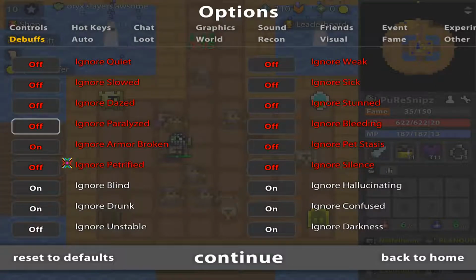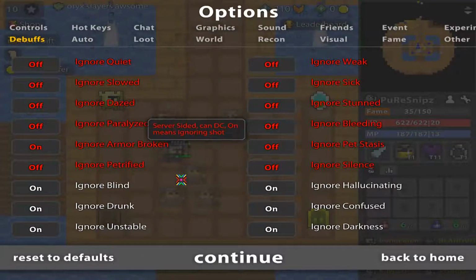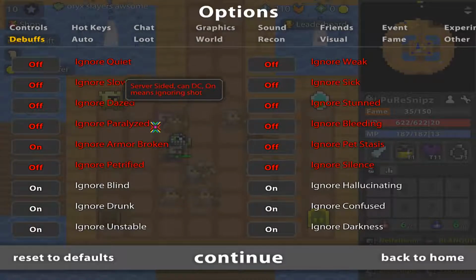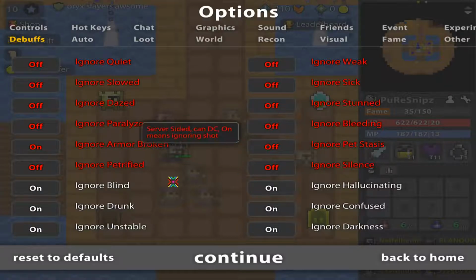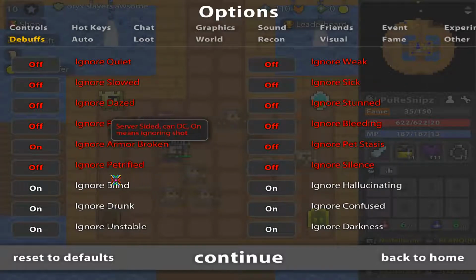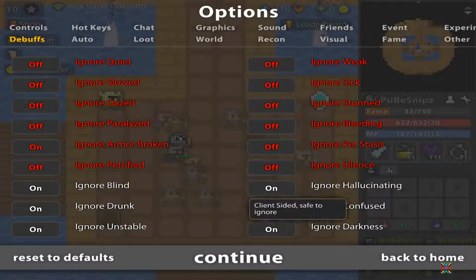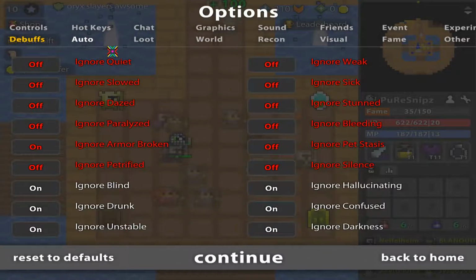Debuffs. Now I only have, as you can see from the red ones, I only have, oh, you can actually put that on. I only have ignore armor broken, because the others can disconnect you, and armor broken isn't really gonna disconnect you, and some of them don't even work. For example, pet stasis doesn't work. So really, just put only ignore armor broken on, and the white ones you can put all on. Keep the rest off.